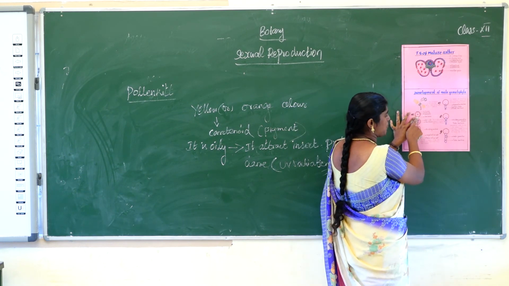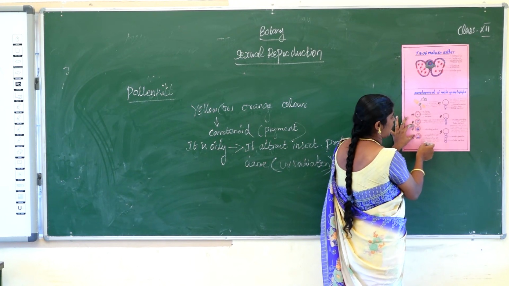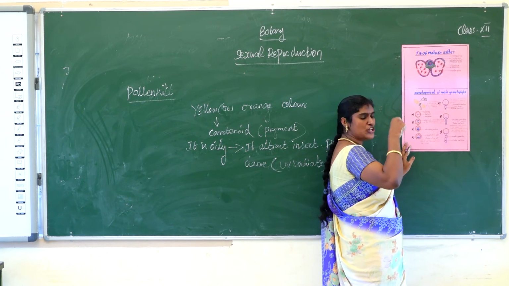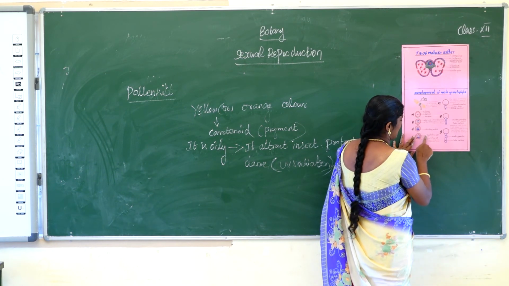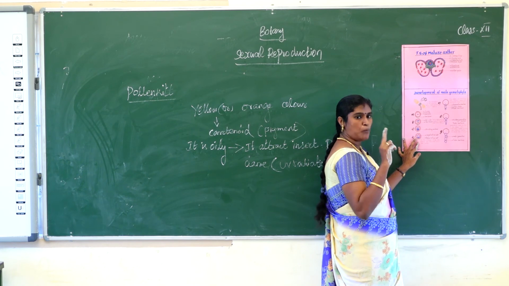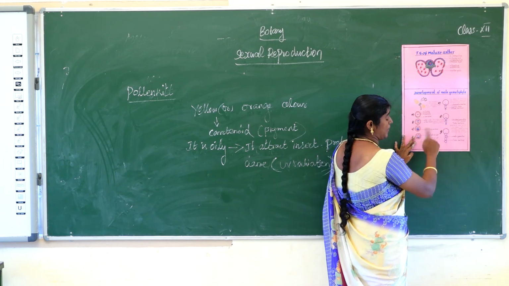The nucleus of the microspore divides to form a vegetative cell and a generative cell. At the two-celled stage, the pollen grains are liberated from the anther.